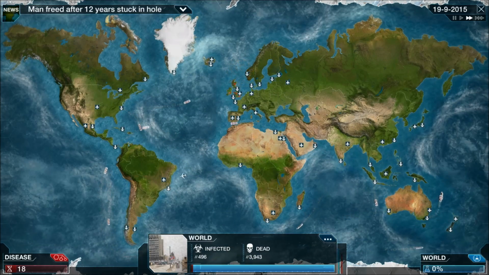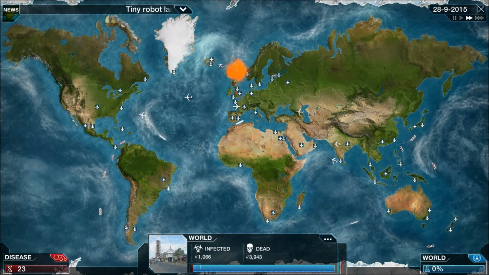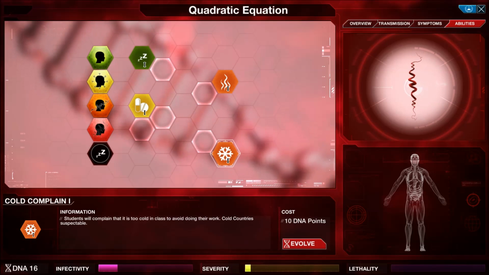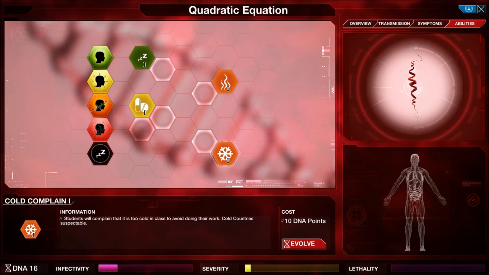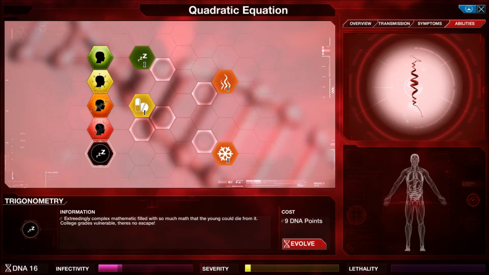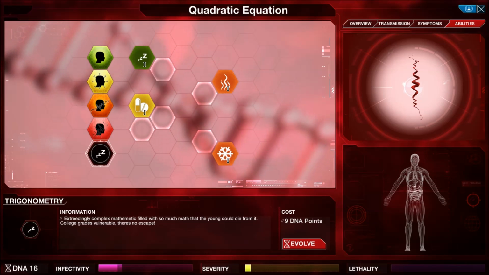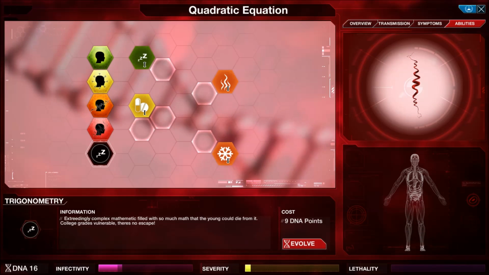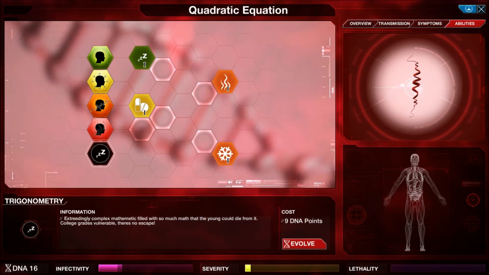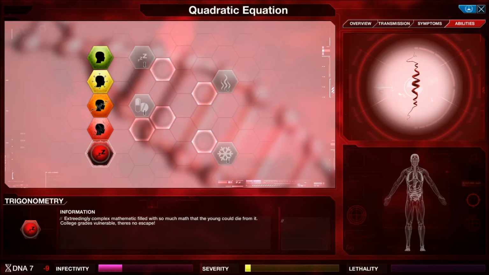Well, at least we're starting to see a few more of the city cam things that was mentioned in the update. Let's get this one. Calculus. Hitting gold complain. But trigonometry. Exceedingly complex mathematics. Filled with so much math that the young could die from it. Doesn't increase in lethality. College graduate grades vulnerable. There is no escape. Let's evolve that.